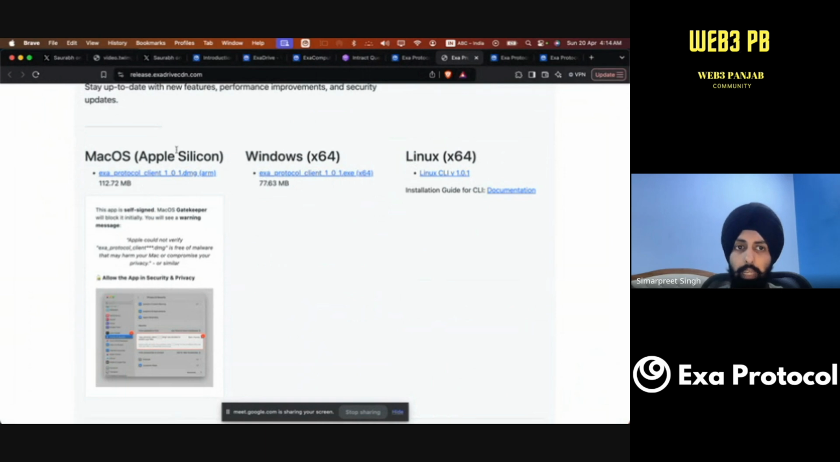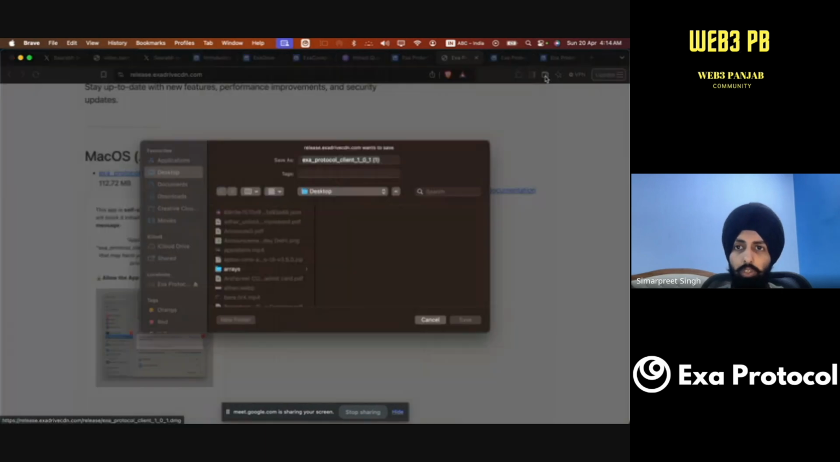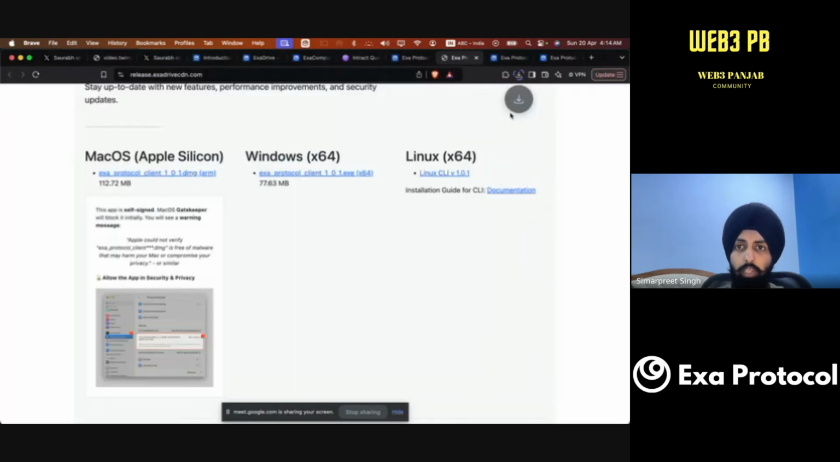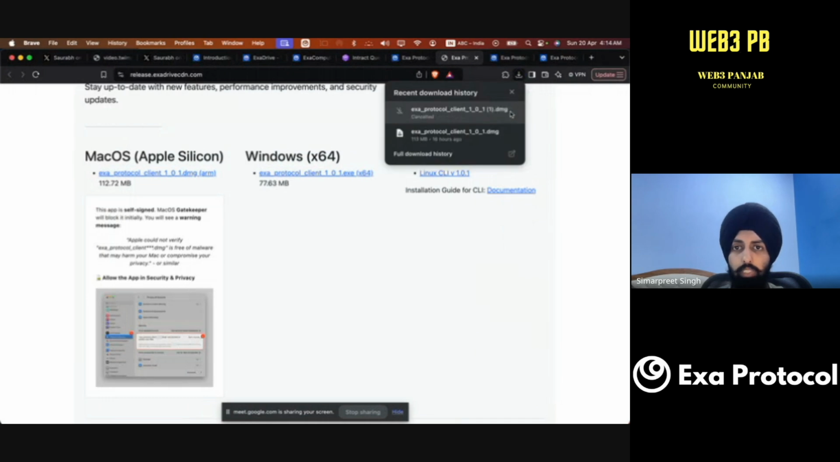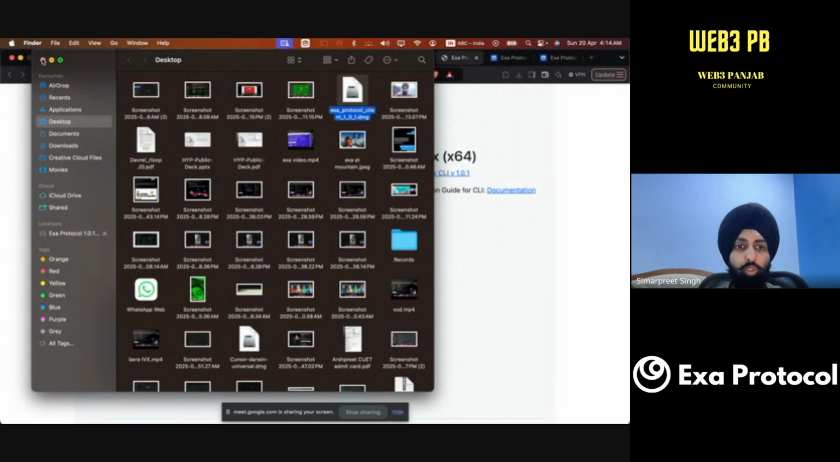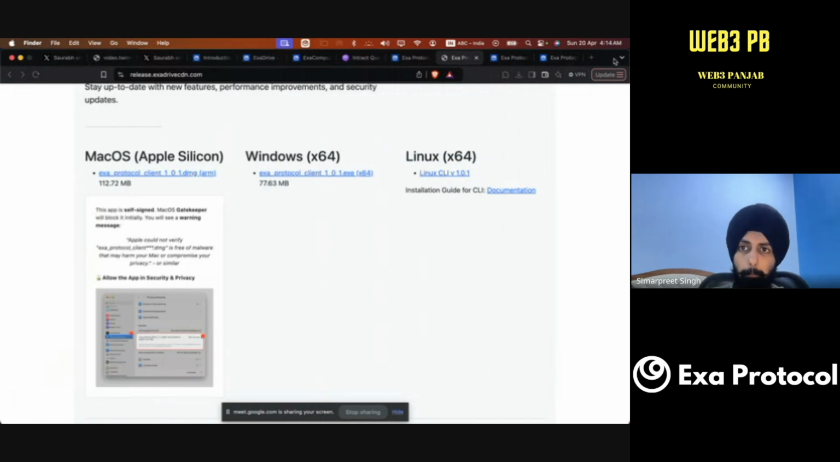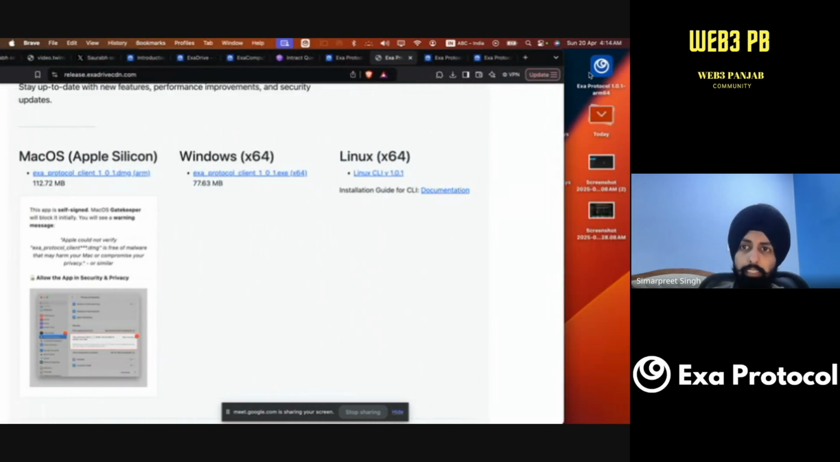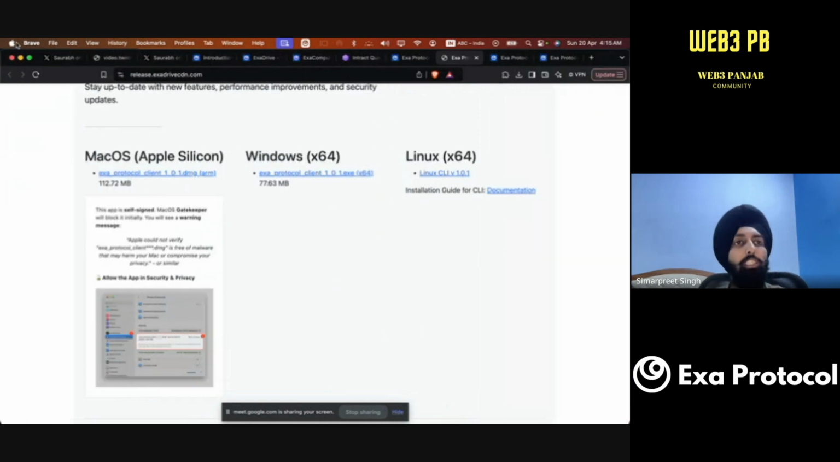You will see a package like this. It will just pop up here. And I had actually downloaded it previously, so this is my package. If I click on it, it will show me here. And after that, see, Exa Protocol, when I clicked on it, I was not able to run it directly. Why? Because of some security constraints on macOS. And that's not their fault, that's no one's fault.